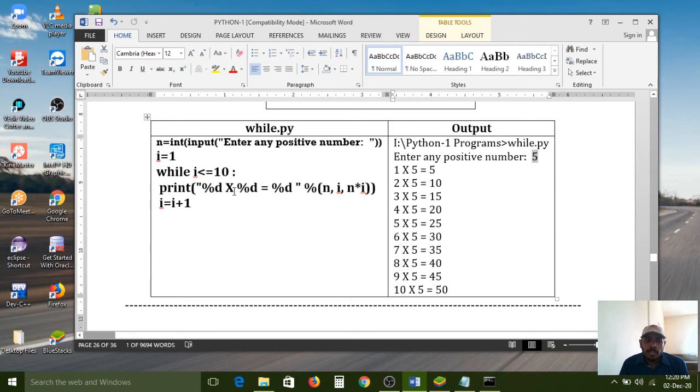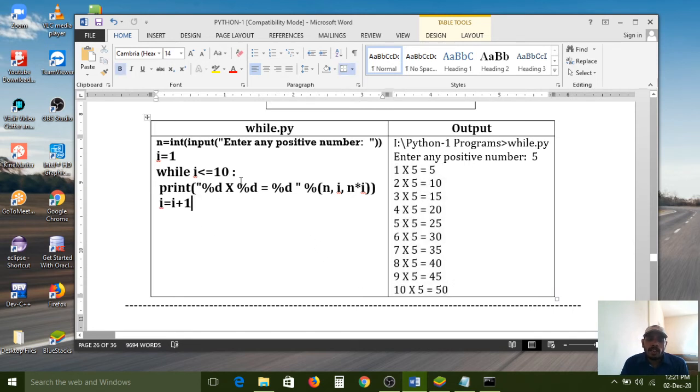Here I have used 3 %d format specifiers. The first variable will take the place of the first %d, the next variable i will take the place of the second specifier, and the third variable, the expression value n into i, which is 1 into 5 equal to 5, is stored into the third %d. So how many iterations do we have? 10 iterations, so that's why 10 lines will be shown on the console.